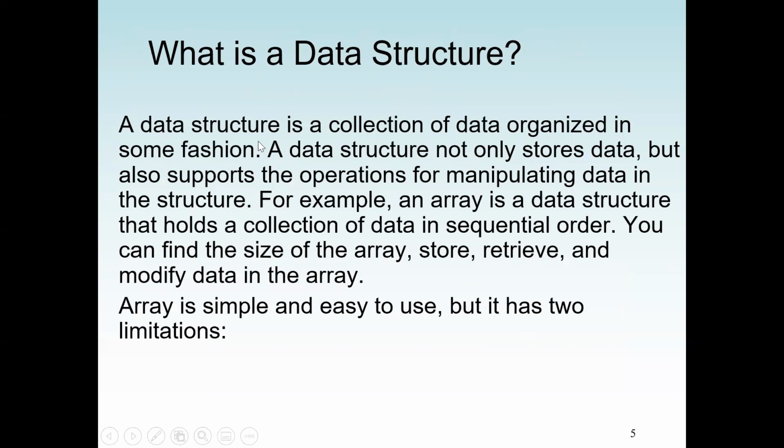So next, what is a data structure? Again, we said a data structure is a collection of data organized in some fashion. So a data structure not only stores data, but also supports the operations for manipulating the data in the structure. So for example, an array is a data structure that holds a collection of data in sequential order. So array is a linear data structure. You can find the size of an array. You can also store data in an array. We can retrieve data and also modify data in an array.